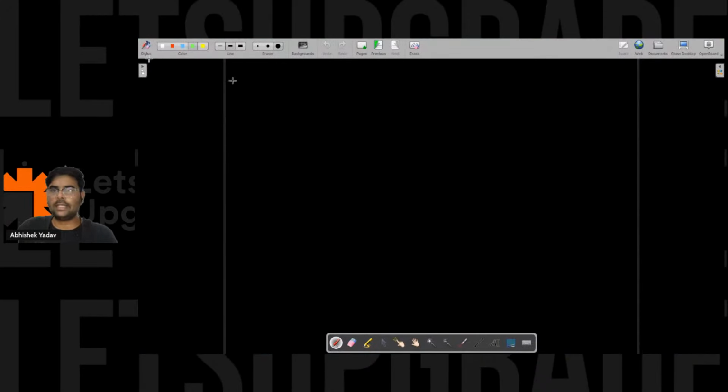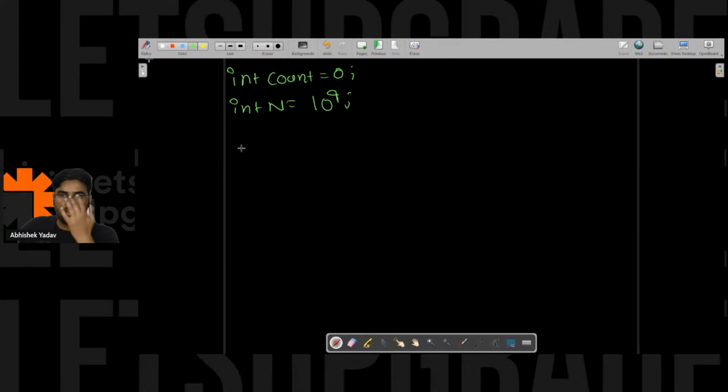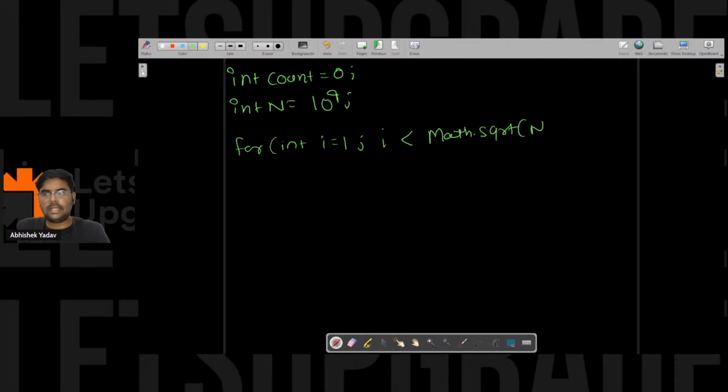I will start from int count is equal to 0. Let's take the value of int n is equal to something, 10 to the power 9 itself. And I will start from int i is equal to 1. Now I will go till i less than square root of n, right? For this I can write Math.sqrt(n). You can write like this, it will calculate the square root of n.